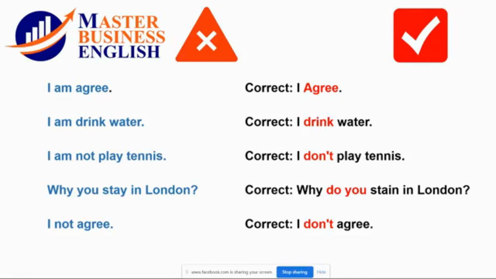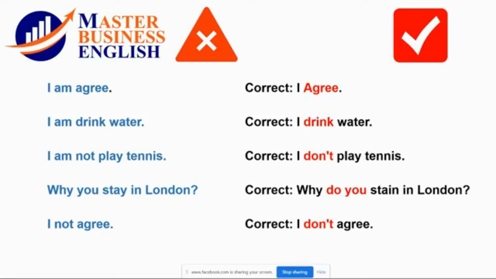The other one is "Why you stay in London?" Again, that's wrong. We are using the WH word, and that's great: why, where, how long, etc. That's beautiful. But here again, there's no structure in a question. We have forgotten the auxiliary of the present simple.